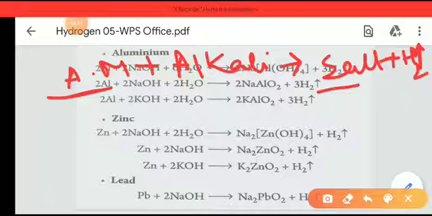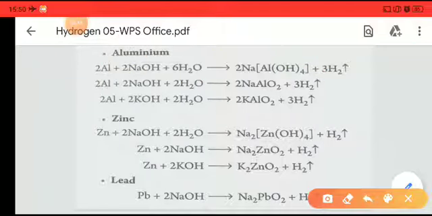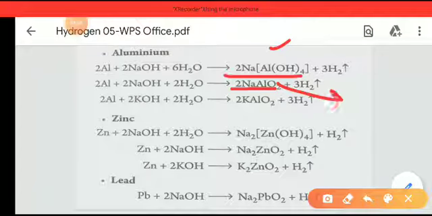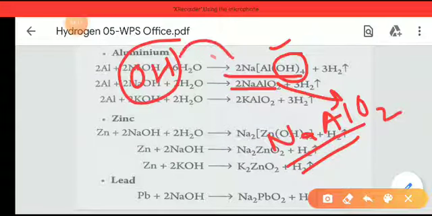Okay, so similarly, in the case of aluminium, when it is reacted with sodium hydroxide, it will form either sodium hydroxyaluminate or sodium aluminate, that is NaAlO2. This is called sodium aluminate and the other is called sodium hydroxyaluminate, because the OH group is present, so it is named sodium hydroxyaluminate, and here no OH group is present, so it is called sodium aluminate.